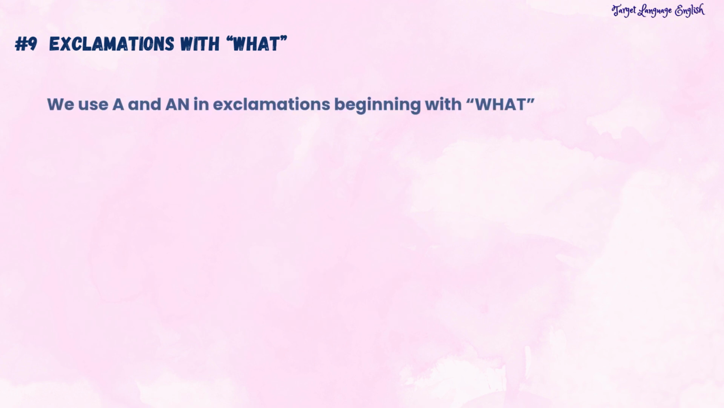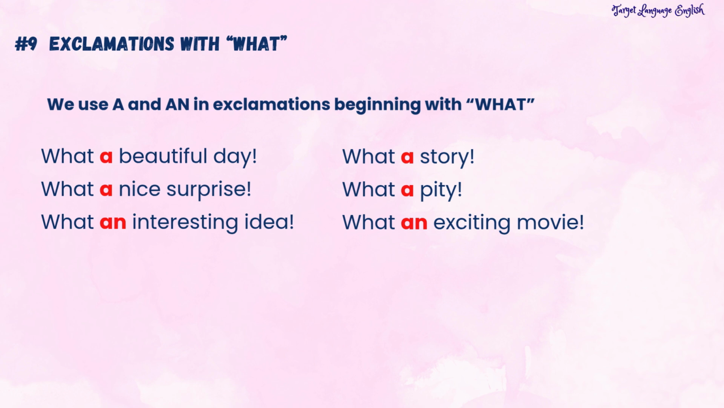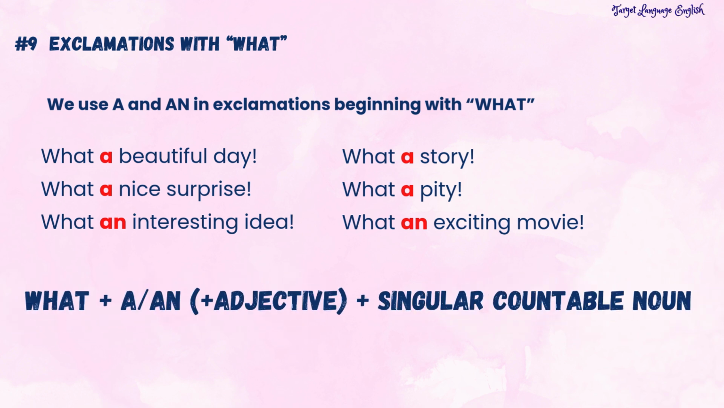And finally, number 9, we use a or an in exclamations beginning with what. For example, what a beautiful day. What a nice surprise. What an interesting idea. What a story. What a pity. What an exciting movie. So, in exclamations with what and a singular countable noun, we use the indefinite article a or an.